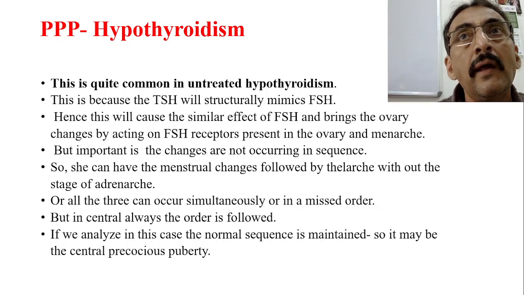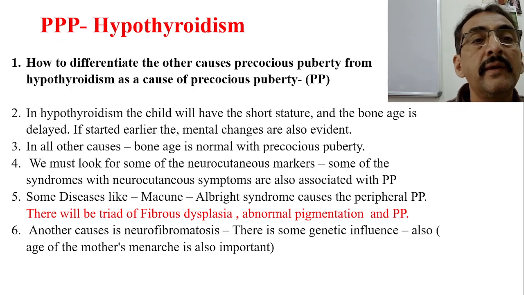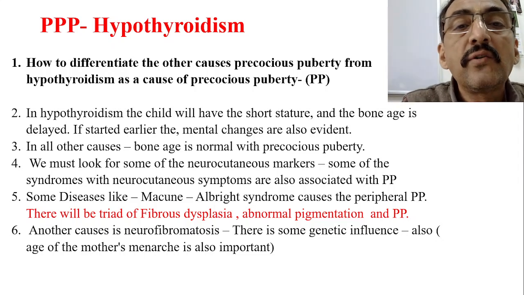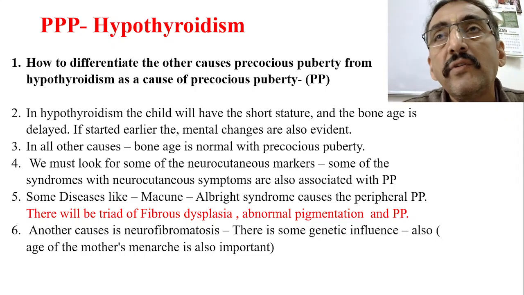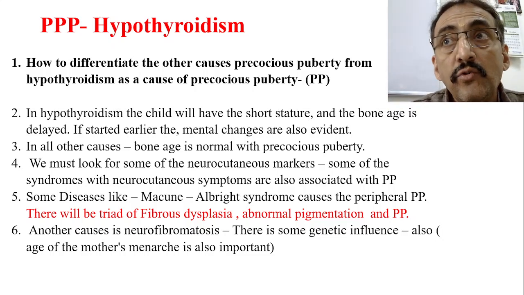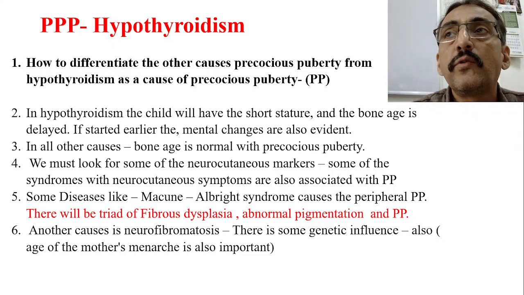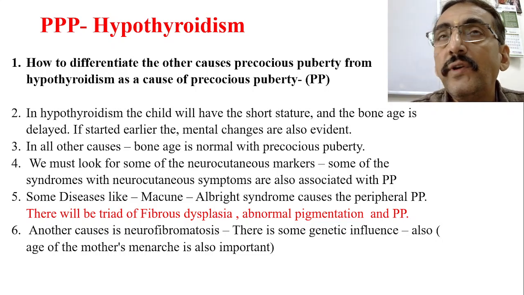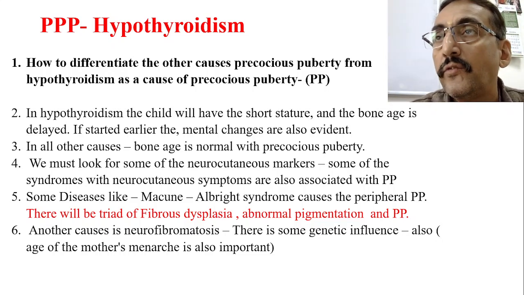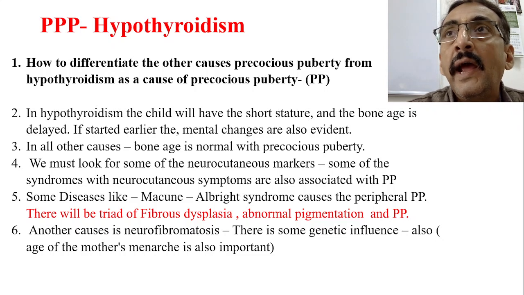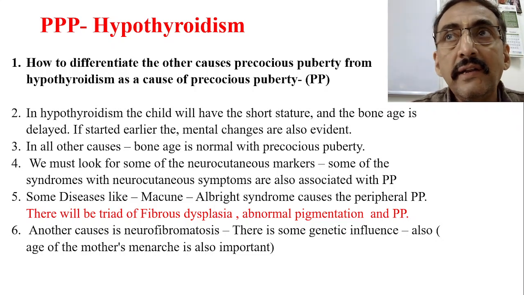and therefore we have to consider this as peripheral precocious puberty. Now, how do we differentiate the other causes of precocious puberty from hypothyroidism as a cause? Hypothyroidism is one of the major causes of precocious puberty, especially peripheral, but there are many other causes of peripheral precocious puberty too. In hypothyroidism the child will also have short stature. We have to look into the other symptoms of hypothyroidism also. If the child has peripheral precocious puberty along with short stature and a delayed bone age, then definitely yes.